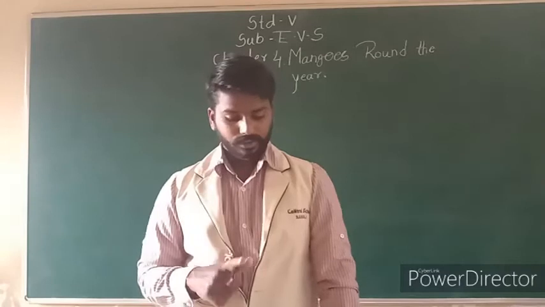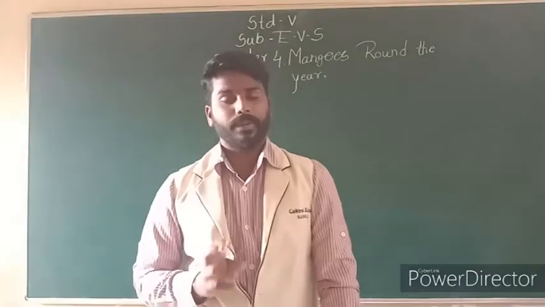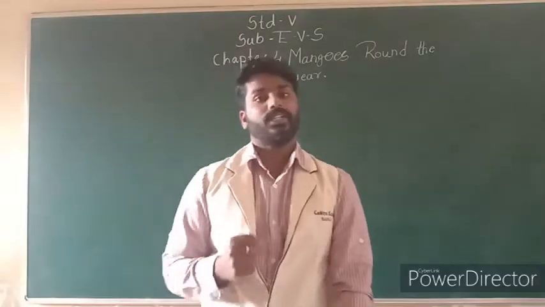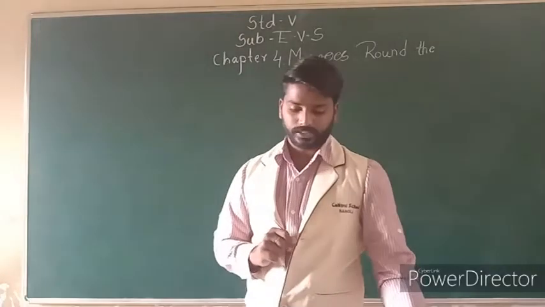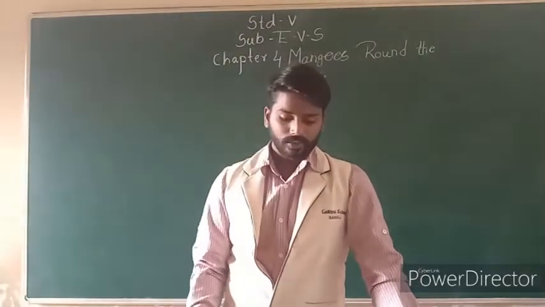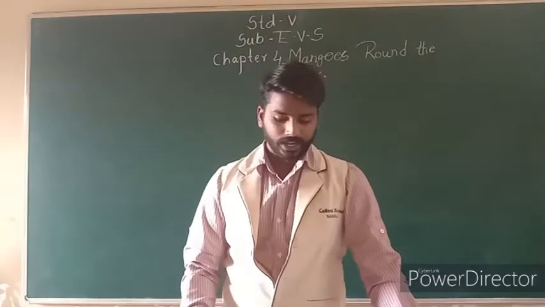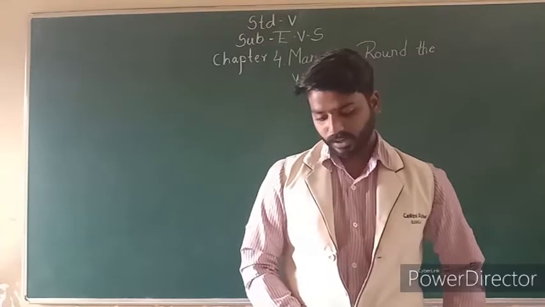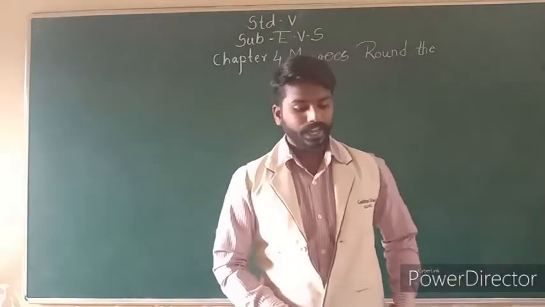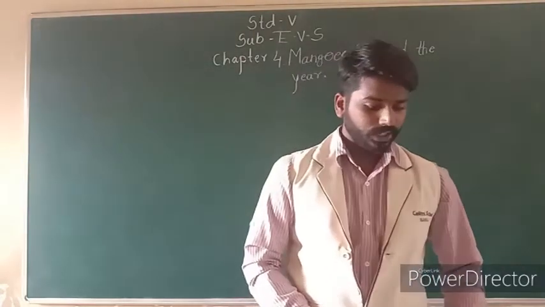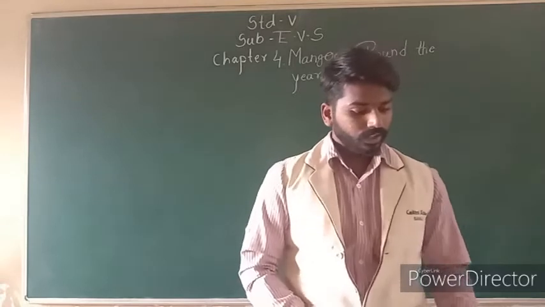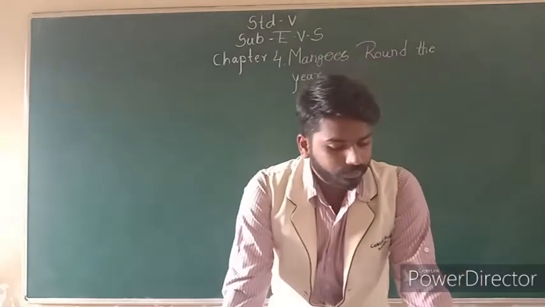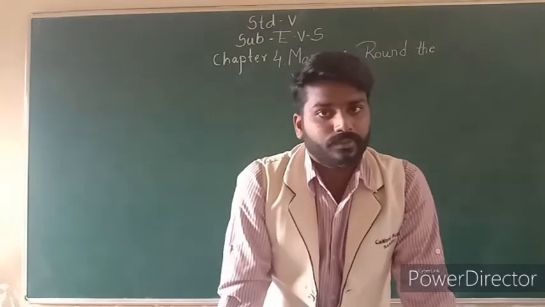Now see, there is a picture of that bread packet, and we have to see it and answer why BG returned that bread packet. How did she find that the bread had spoiled? Can you tell me? BG may have found that the expiry date of the bread had lapsed.